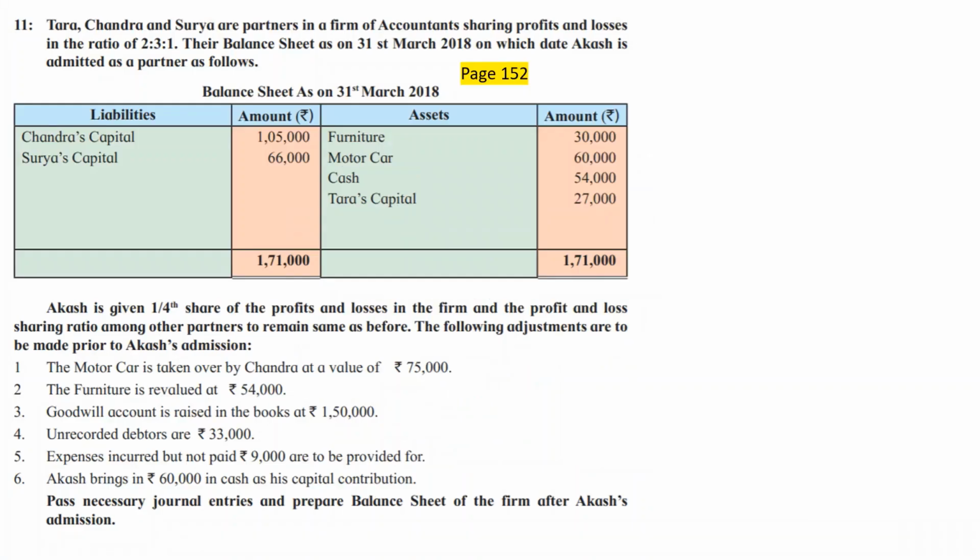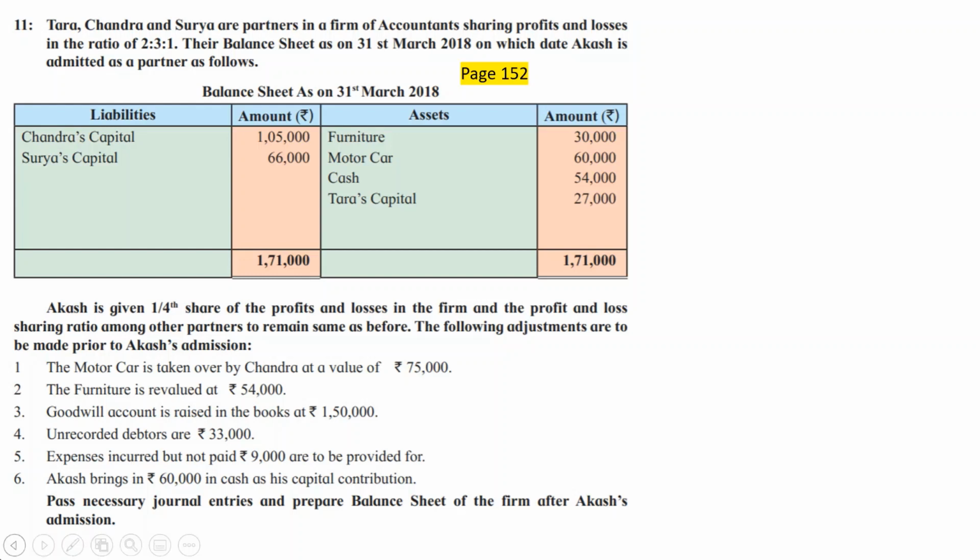In the second step of transfer of assets and liabilities, we were not required to pass any journal entry because there are no general reserves or reserve fund or P&L account on the balance sheet liability side. Similarly, there is no P&L account or advertisement suspense account on the asset side. So second step is over. Third step, capital brought in by new partner.